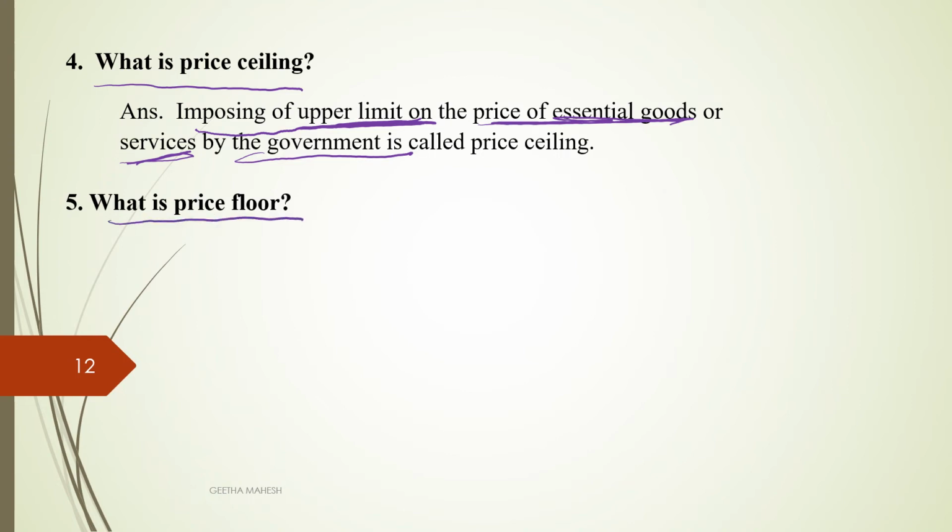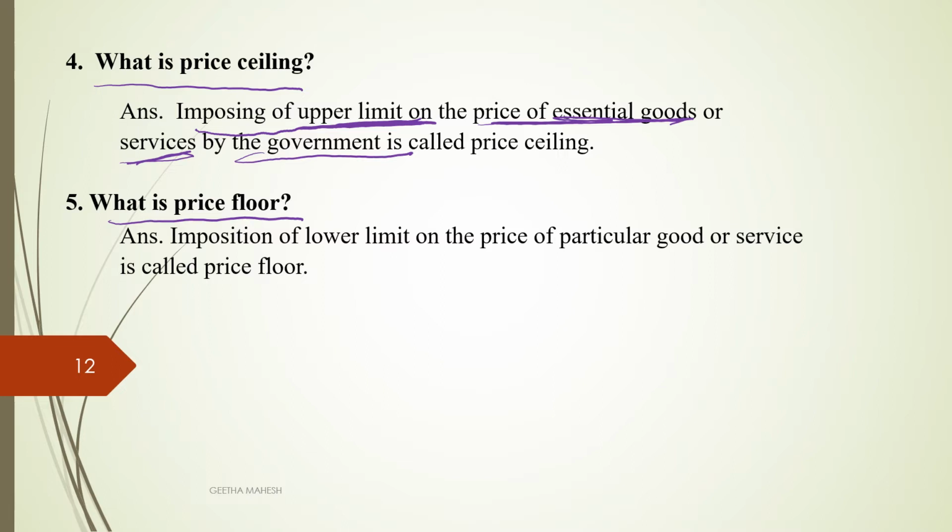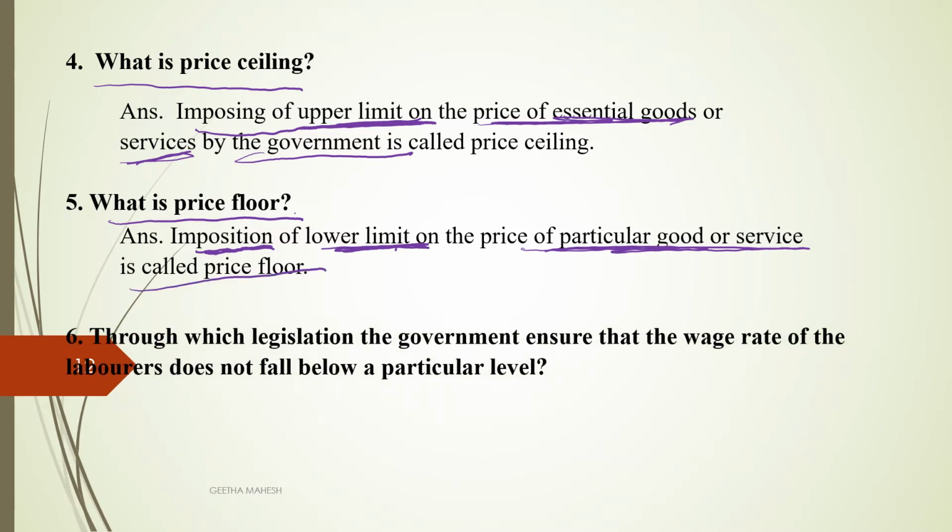What is price floor? Imposing a lower limit on the prices of particular goods and services by the government is called price floor.